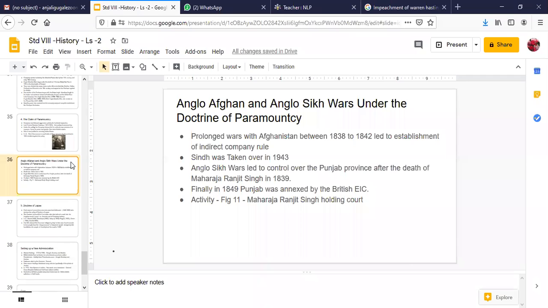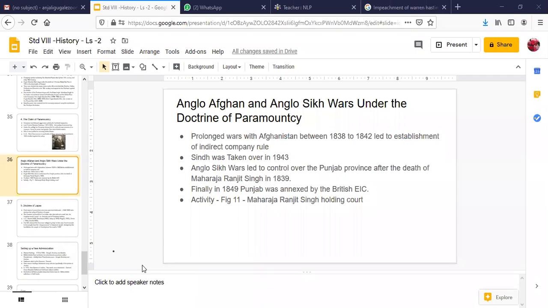They feared that because Russia was becoming very strong, it may acquire Indian territory also. So they tried to control the northwestern Indian territories. And how did they do it? Again, they waged wars against the Afghan rulers. Prolonged wars with Afghanistan between 1838 and 1842 led to the establishment of indirect rule of the East India Company.